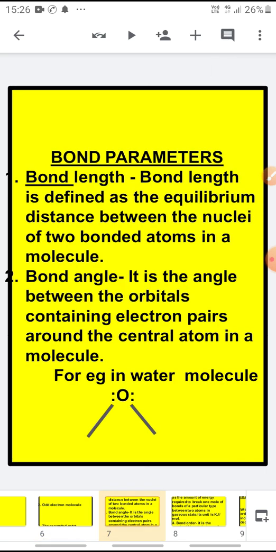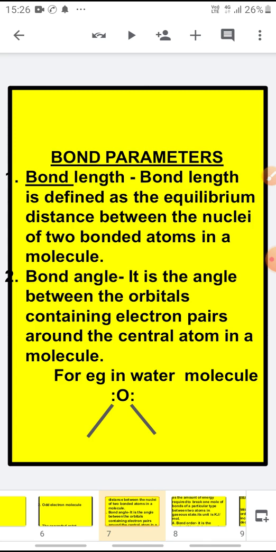Now the next important thing that I am starting with is the bond parameters. We have learned about the bonds. There are 2 types of bond, the covalent bond and the ionic bond. Covalent bond is formed by the sharing of electrons. Ionic bond is formed by the transfer of electrons. And why is the bond formation taking place? Because of the octet rule, the urge to have the fully filled outermost shell.